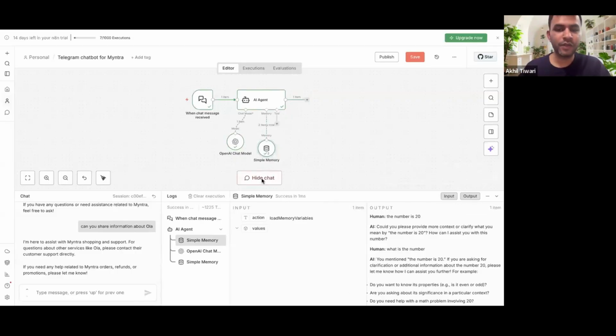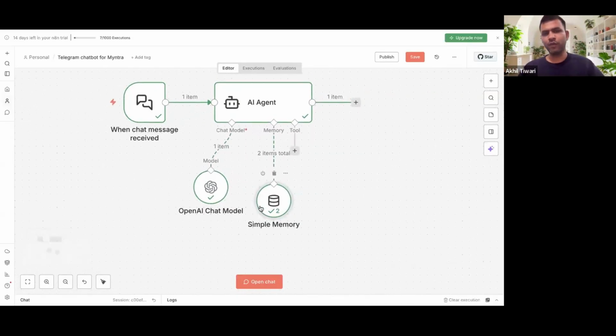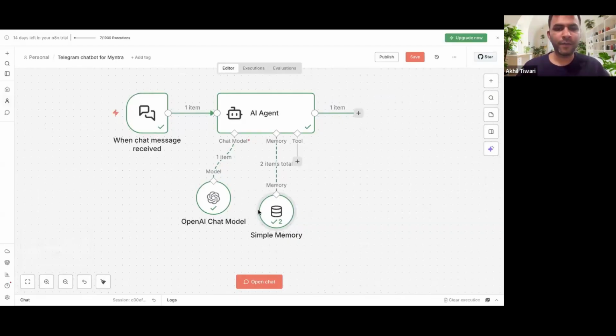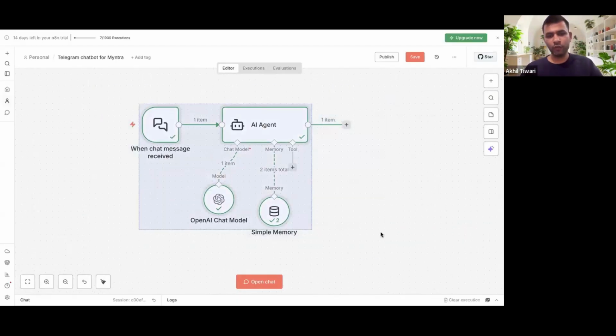Okay. One more thing I'll share with you guys. I'll give you 30 seconds to think about this entire flow, right? One thing you would be observing: everywhere else there is one tick, only in the memory there are two ticks. What is the reason for it? Why are there two ticks in the memory? We are connecting it with GPT models, right? They already have information related to Myntra because Myntra is an almost decade-old company. I'm giving you 20 seconds to think about it.